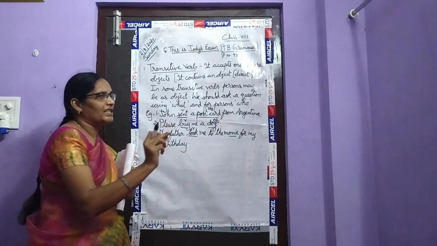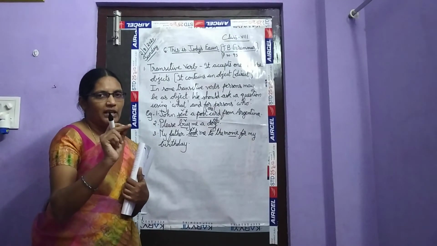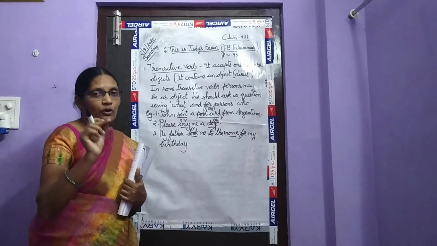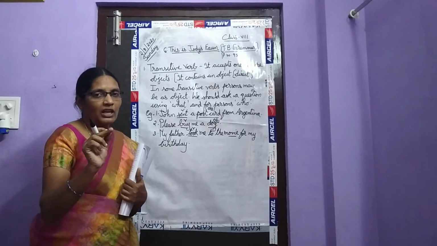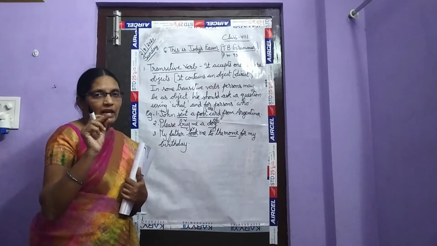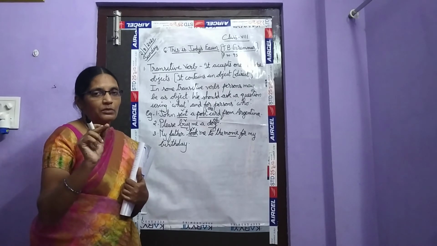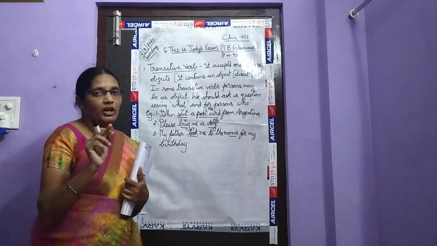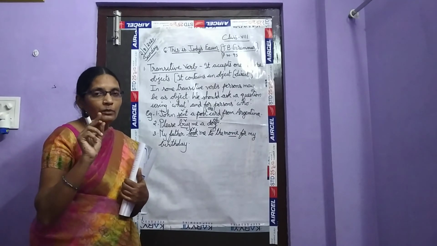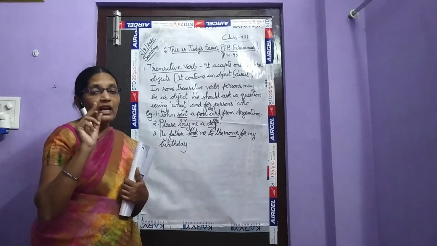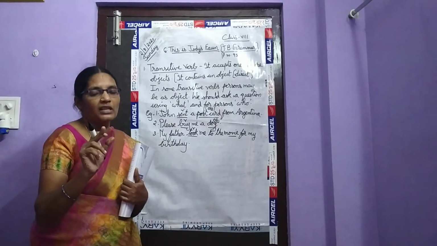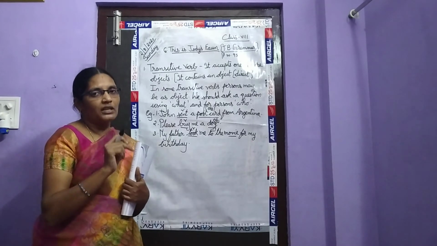So what does a transitive verb contain? A transitive verb contains objects. It contains a direct object. So when we can make a question on the object and we get the answer, it is called a direct object. How are we supposed to make a question? By using the question word what. And in some sentences, we have persons as objects. So for persons, what is the question word that we are supposed to use? We are supposed to use the question word who. So this is the transitive verb.